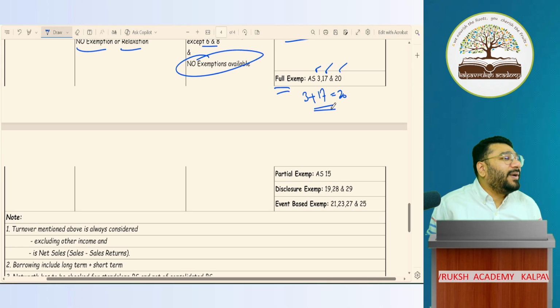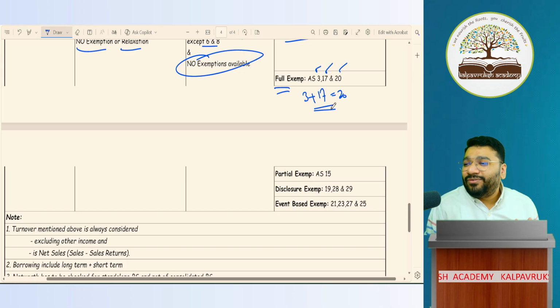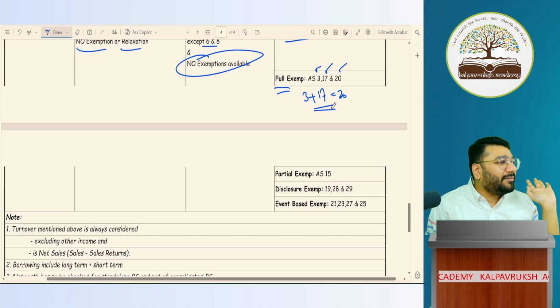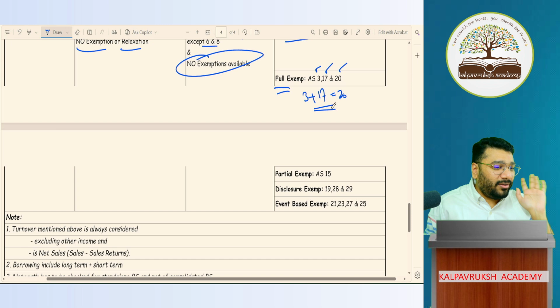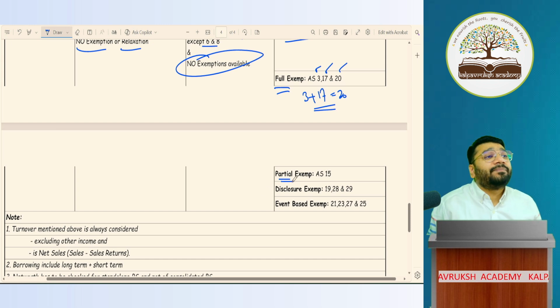3 plus 17 is 20. So 3, 17, 20. No need to follow. Completely delete from your memory. Memory means temporary memory. Only for small company. Okay, partial exemption.